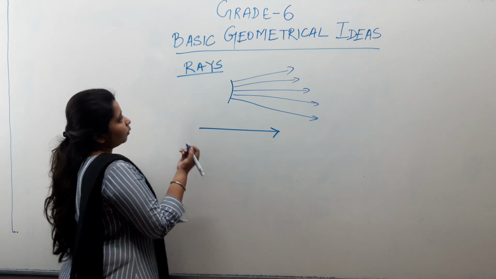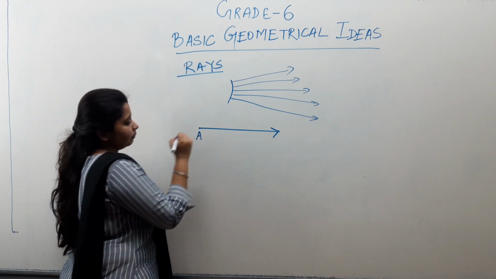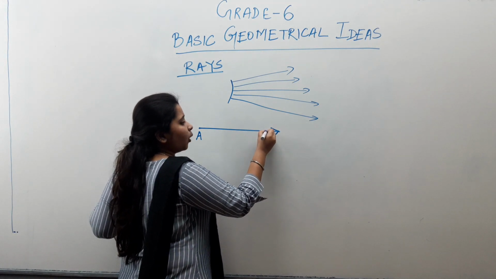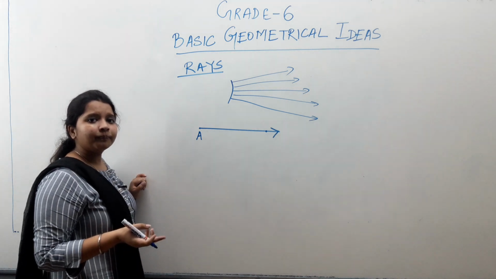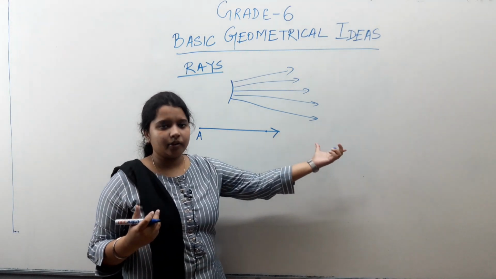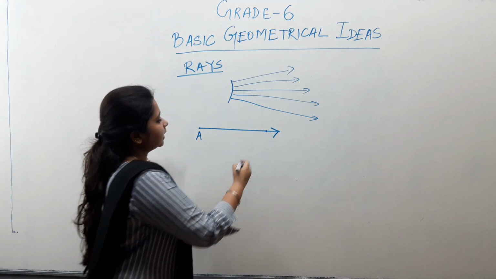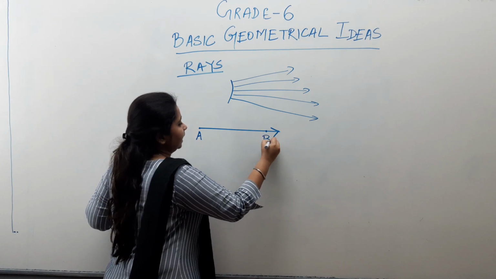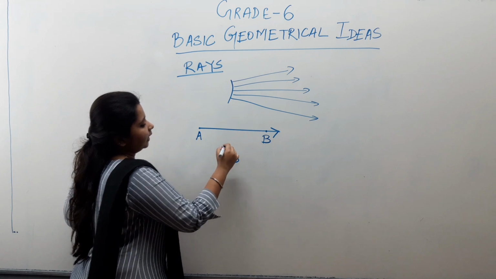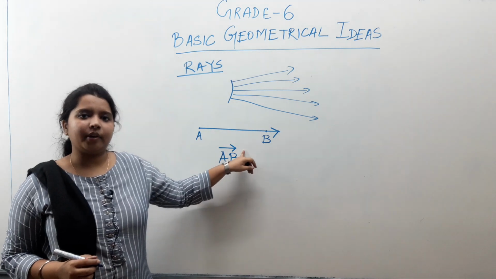Now, how do we name the ray? We name the endpoint as any capital letter of the alphabet, and we take any other point on the ray, because we cannot know where this ray ends. So we take any one point on this ray. Let's take it B. So we name it as AB with an arrow on it. This arrow is the symbol of a ray.